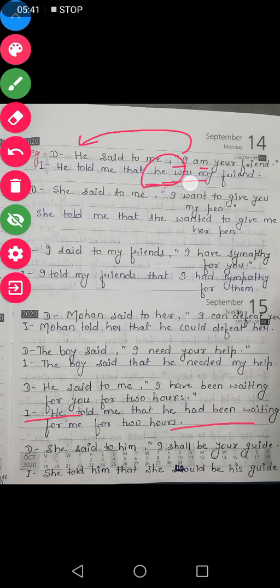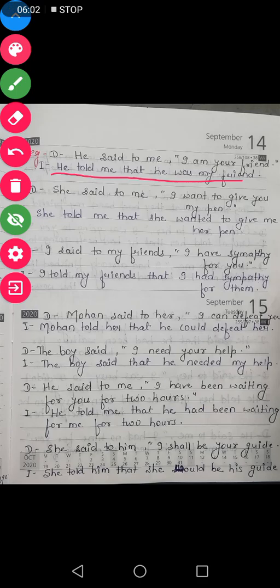With he we will use the helping verb was. Now see, your is which person? Second person. Second person changes according to the object, so it will become my, and then friend. So, he told me that he was my friend.